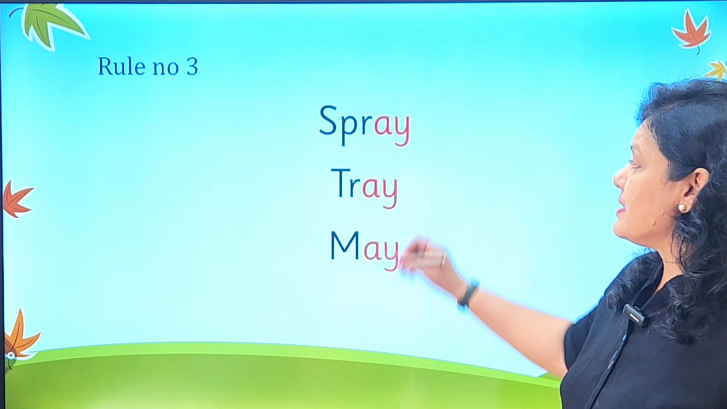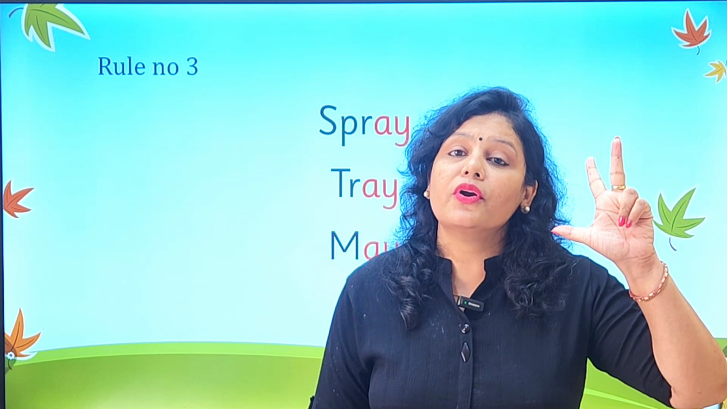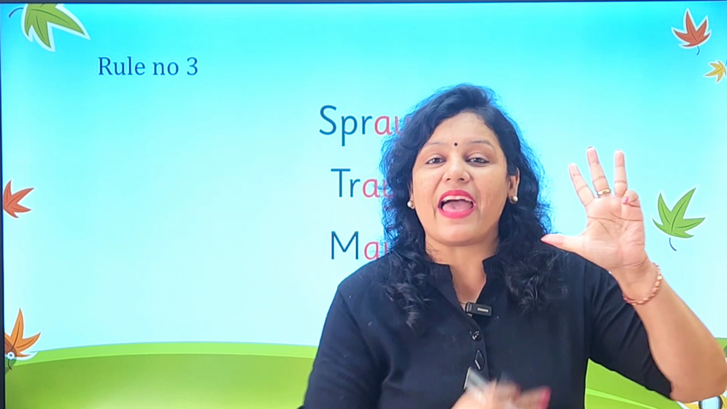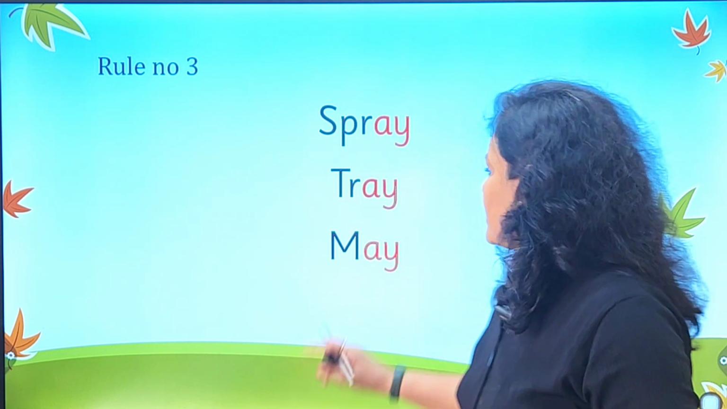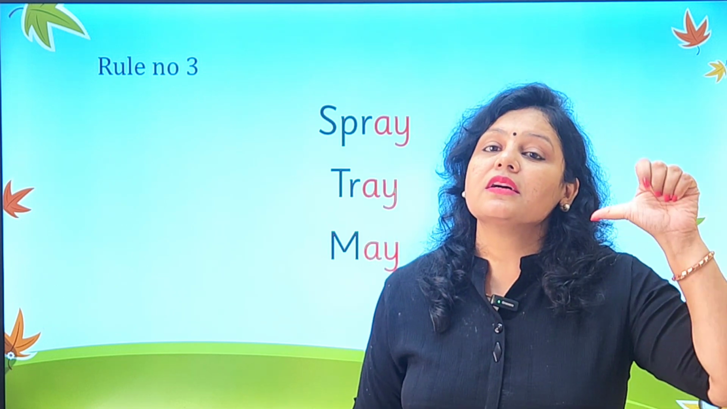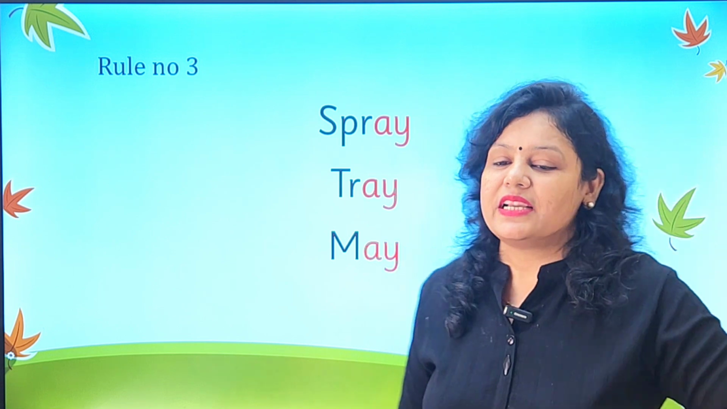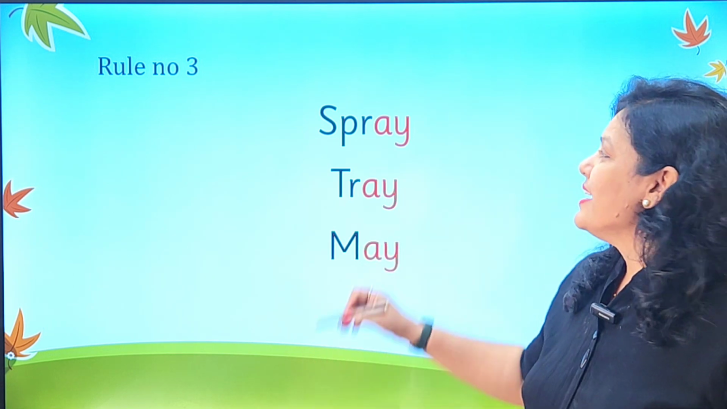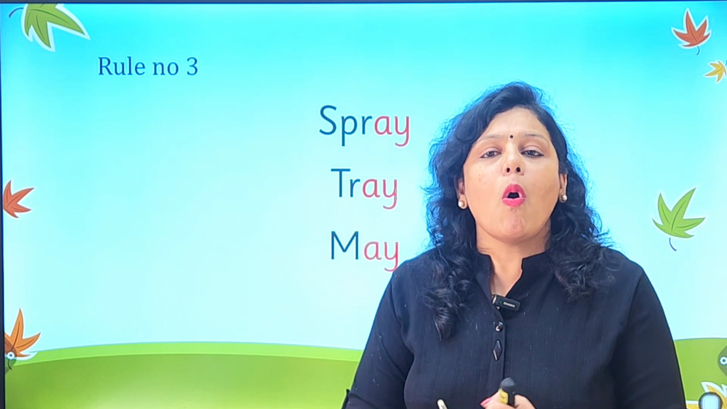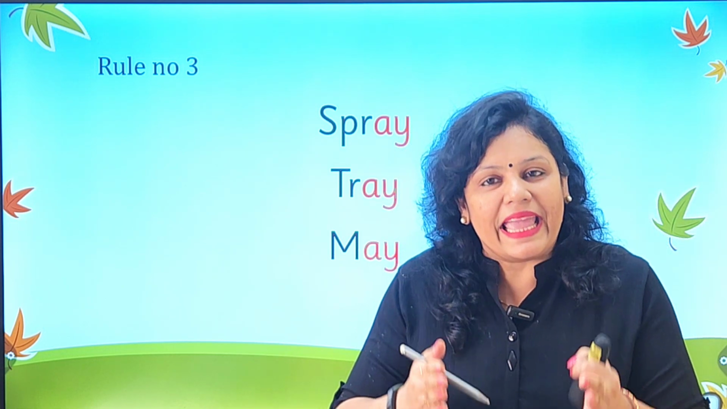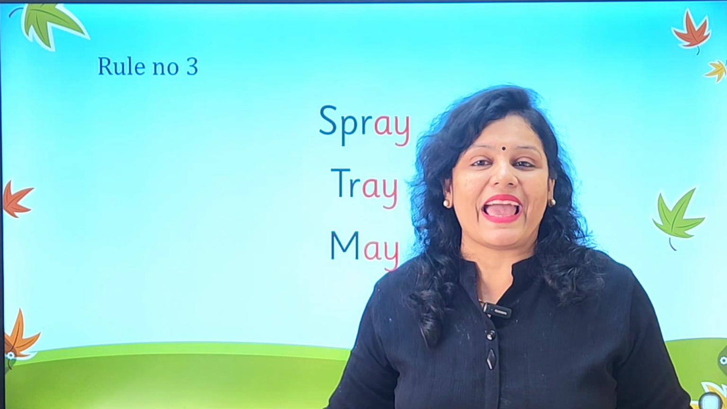Let us see a few examples, like spray. Where is A coming? At the end of the word. And that is why you will write AY here. Similarly, tray. Where is A coming? It is coming at the end of the word, and that is why you will write AY. So spray, tray, may, hay, play, all these words have the A sound at the end of the word, and that is why you will write AY at the end.